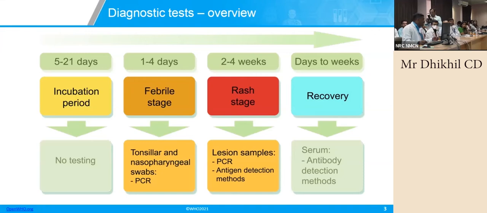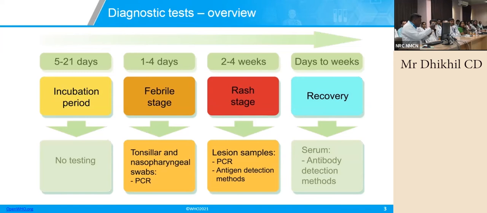COVID has taught a lot of us about how we have to take that, and all of us in this room have gone through at least one RT-PCR test. So the procedure is almost the same. You have to follow the three-layer packing system and then transport at 4 degrees centigrade so that the samples will not get disturbed. And in the rash stage, you have to go for the symptomatic lesion sample.